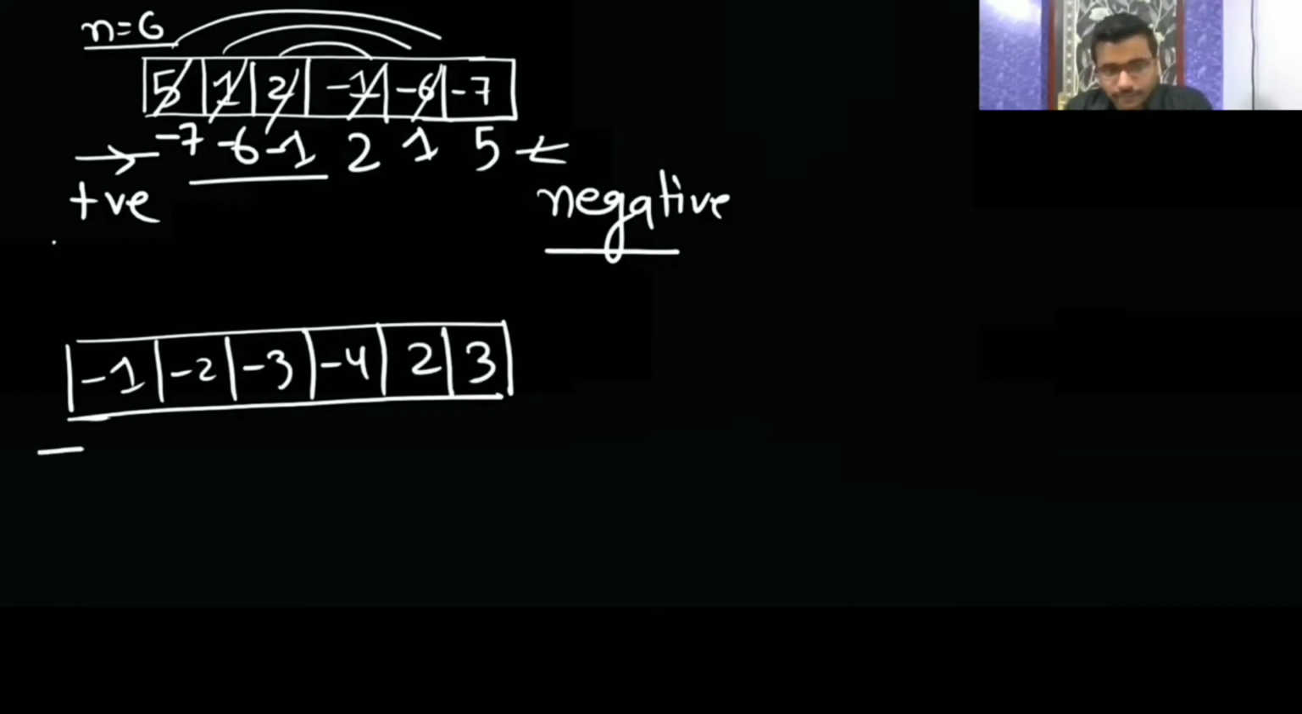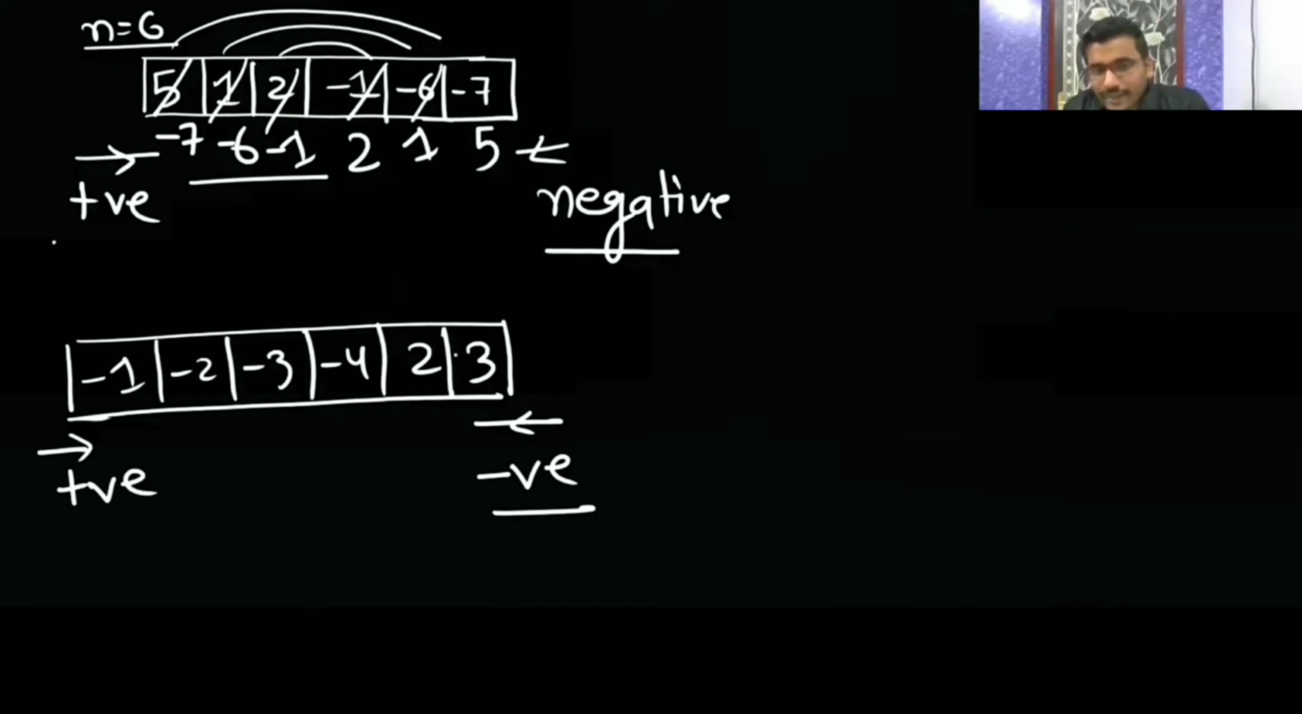From here you are going to search for the positive number, and here you are going to search for the negative number. If you get the positive one here, okay, here you are going to get the positive.